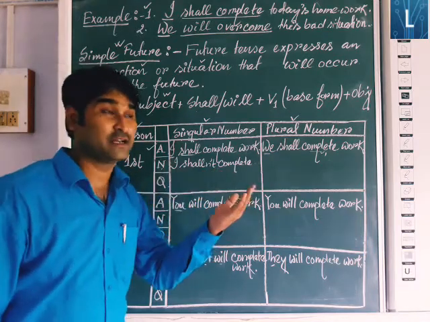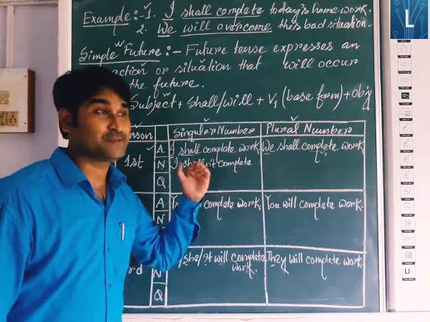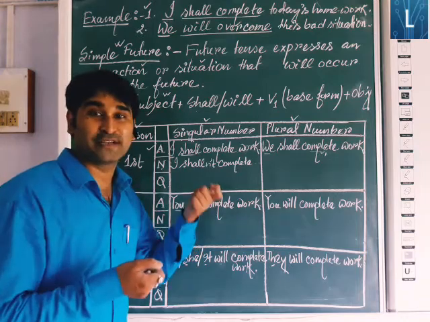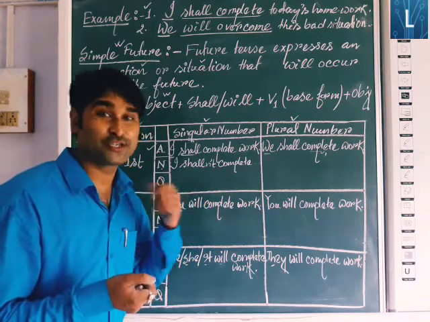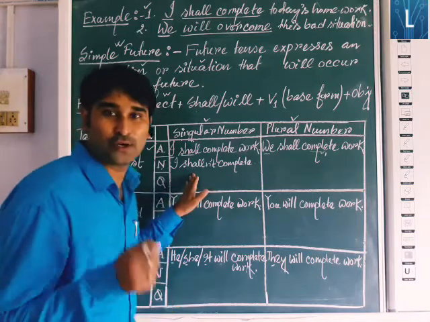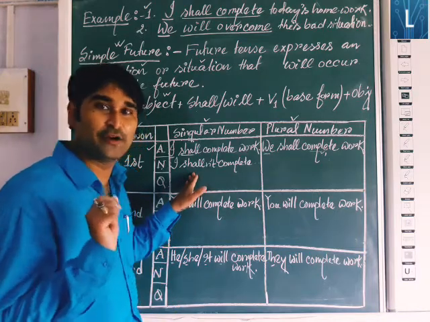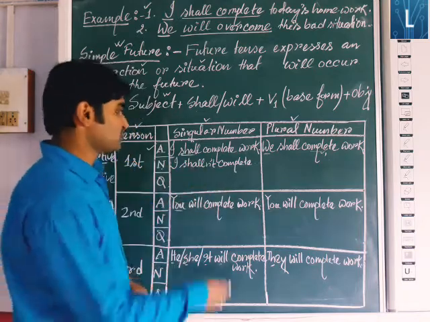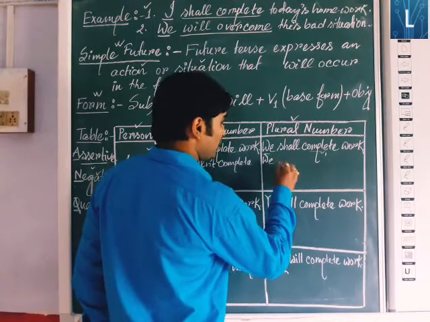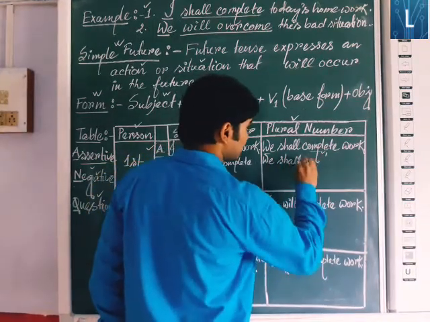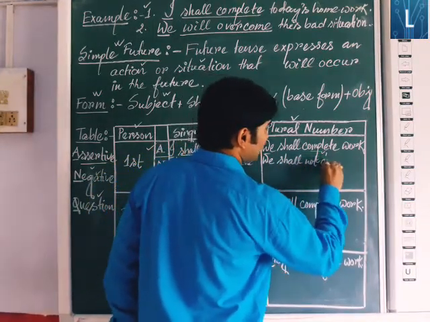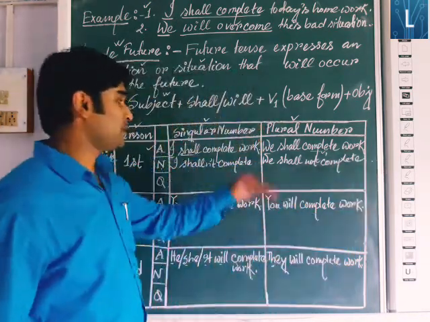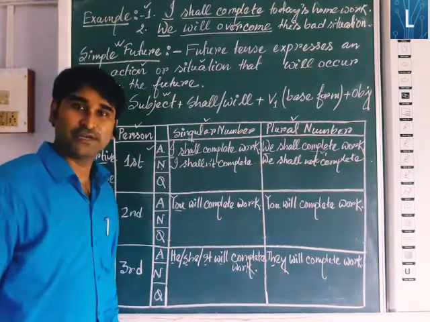As you know, in the previous ones, in case of simple present and simple past, there was no other helping verb, so we brought some helping verb from outside, that is do. In present tense do and in past tense did, but here no other do or does or did will come. Here only shall or will. Why? Because they are helping verbs and you should add not with them. Next one, we. Here the negative form will be: we shall not complete. That will be the negative of simple future.